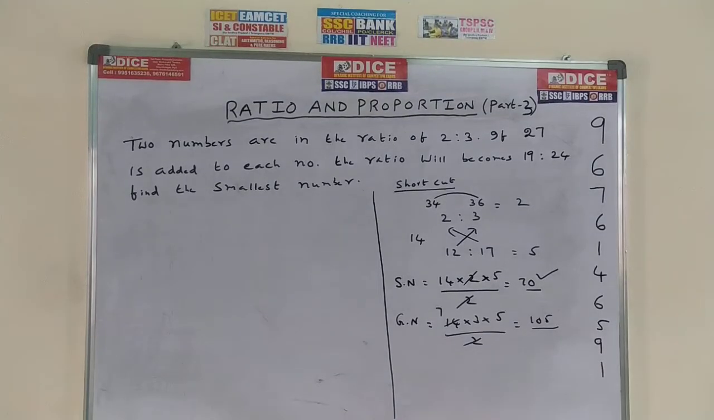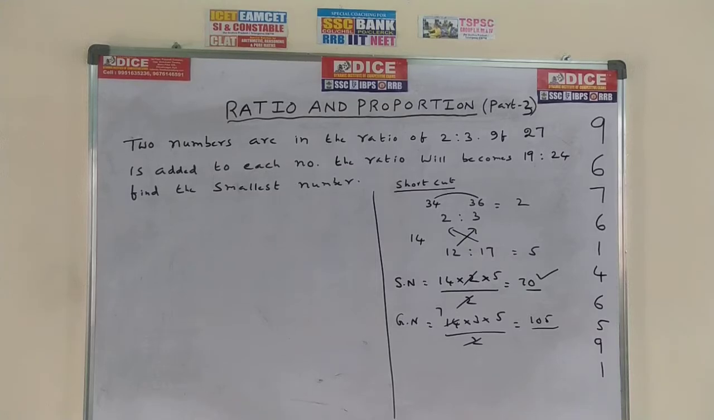Now go to the same model problem. I have given it on the board, I have changed the numbers. Please check out the board. Two numbers are in the ratio of 2:3. If 27 is added to each number, the ratio will become 19:24. Find the smallest number. You can use the shortcut method.